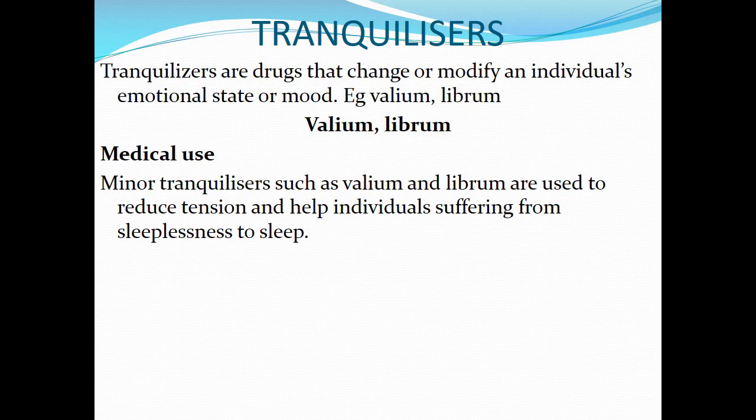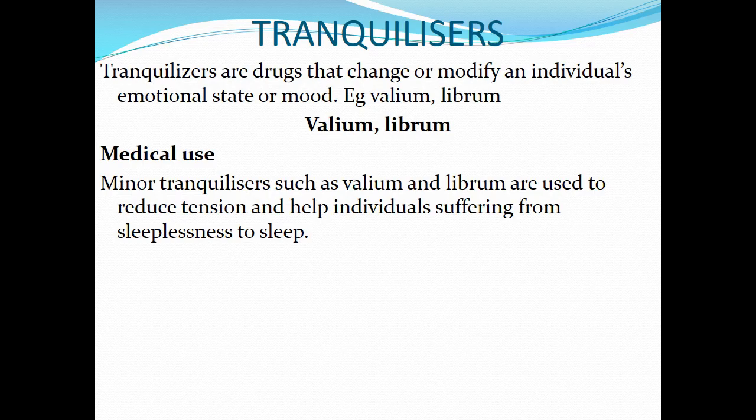Tranquilizers, that's group number 4. Tranquilizers are drugs that change or modify an individual's emotional state or mood. These drugs change one's emotional mood, or they modify one's state or emotional mood. Example is Valium and Librium.